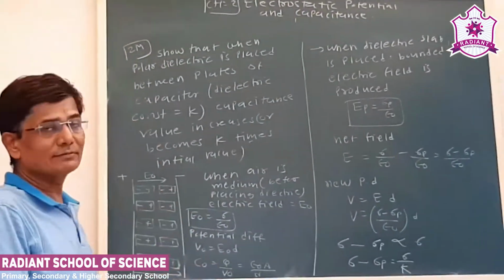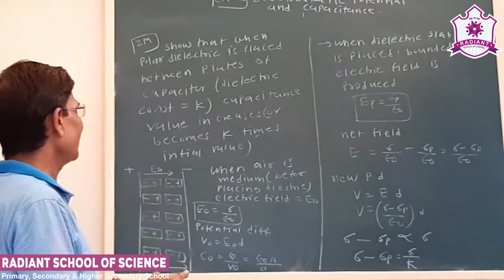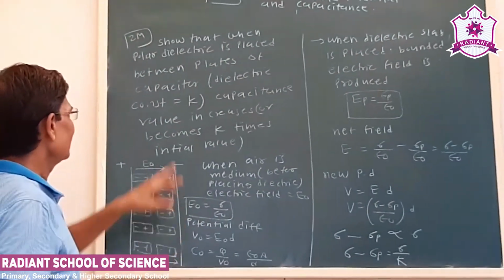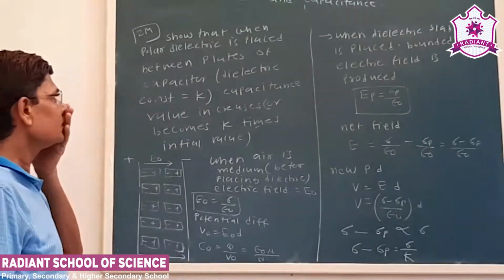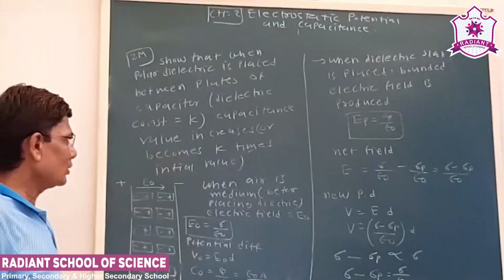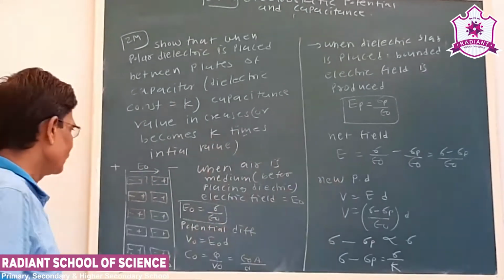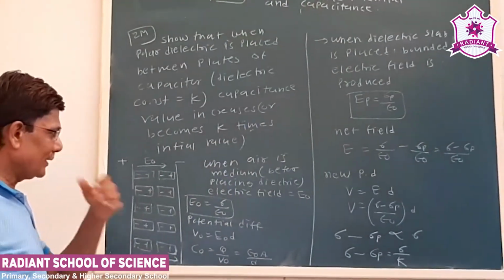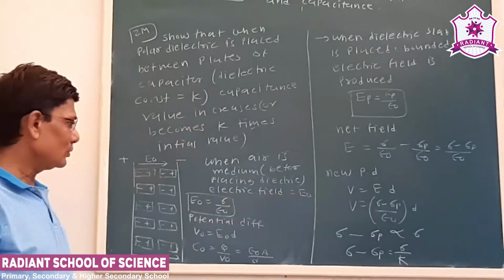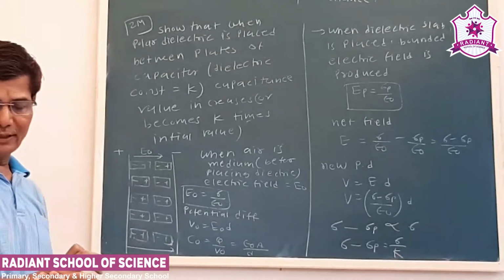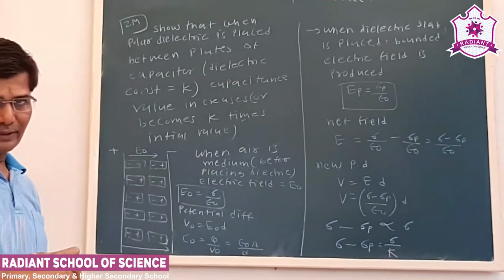Okay, now next we have to prove that when a polar dielectric which has a dielectric constant K is placed between the plates of a capacitor, the capacitance value increases, or we have to prove that the capacitance value becomes K times the initial value. Now initially air was the medium, electric field was E0, that is E0 is sigma upon epsilon 0. See, that we have seen in the derivation of the parallel plate capacitor.